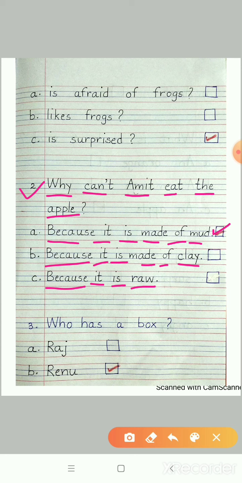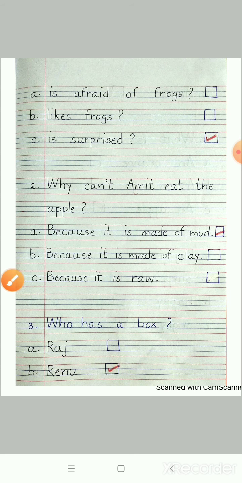Please put a tick in option A, students. I repeat, why can't Amit eat the apple? And the answer is because it is made of mud. Now, let's move on to the next question.